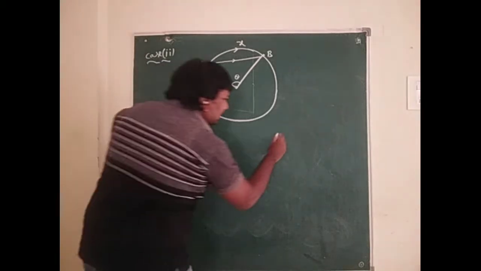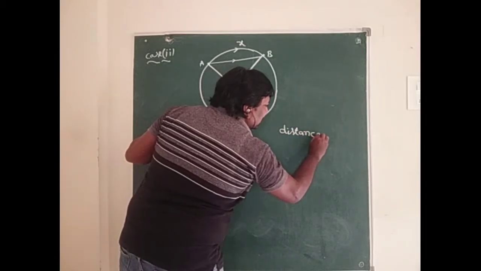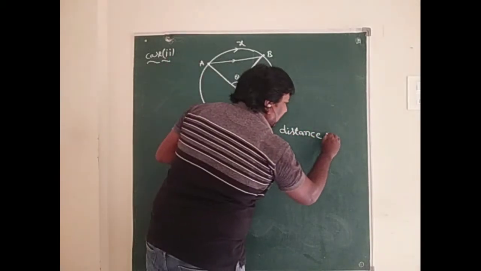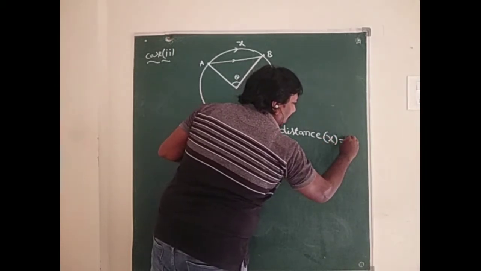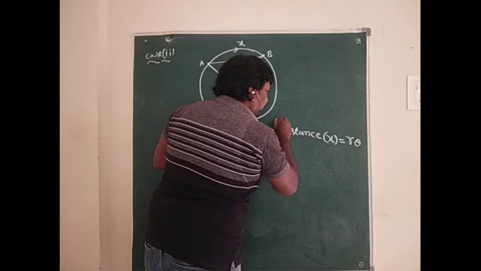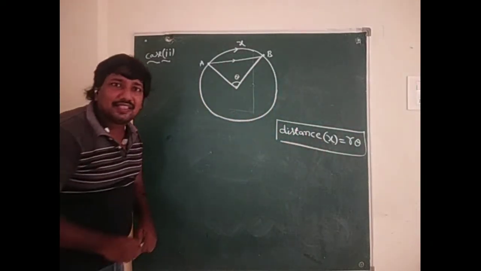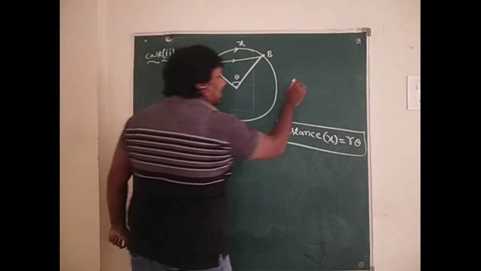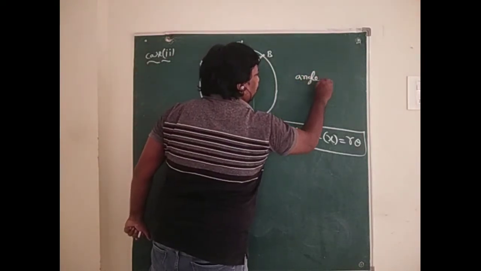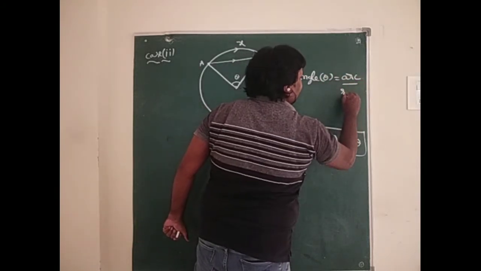So in this case distance, here x equal to r into theta. Here r means radius of the circle, theta means angle. You know that angle equal to arc length by radius.